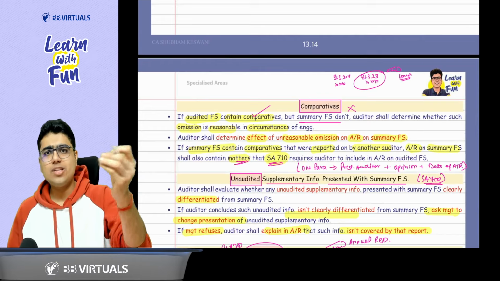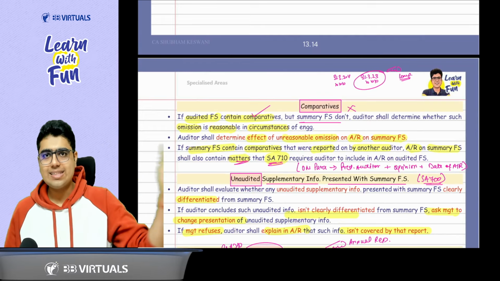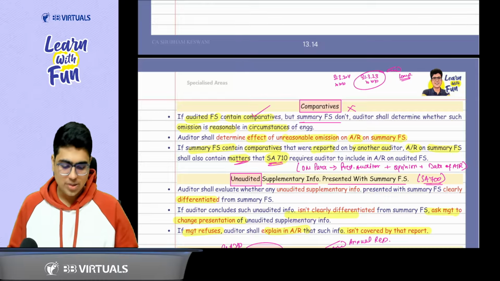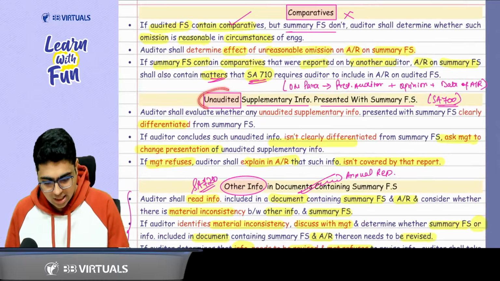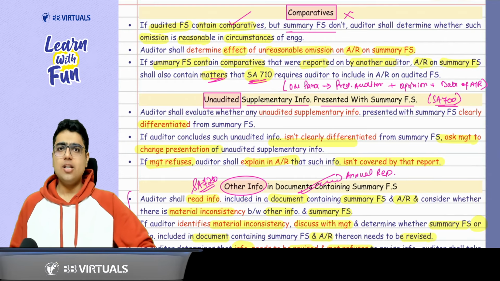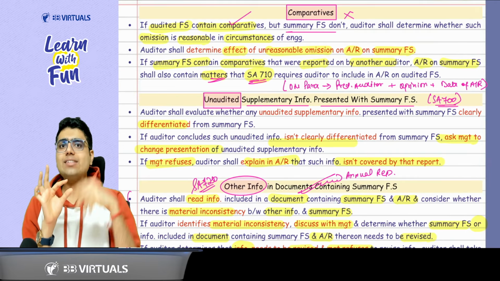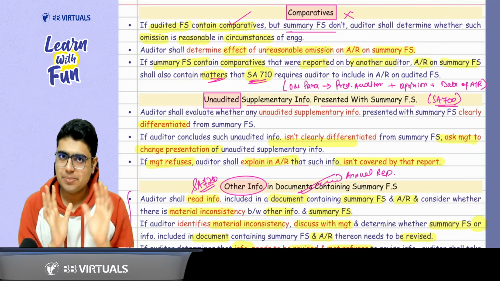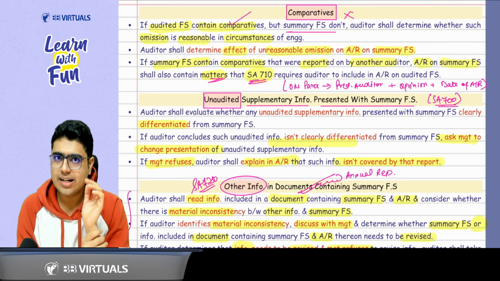So once you are done with the revision of 710, this point is easily something that you can relate with. Now talking about the unaudited supplementary information. Supplementary information is extra information which is given with the financial statement. Again, this concept we have covered with SA 700.